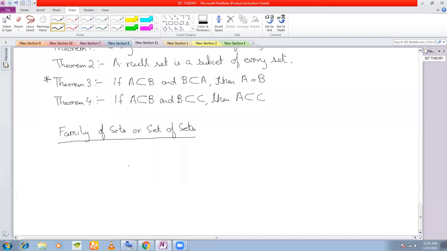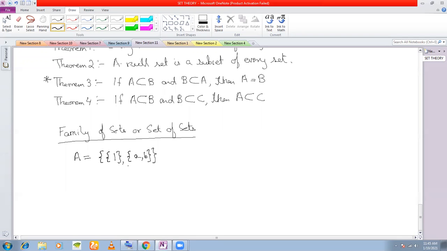What do you mean by family of sets or set of sets? Family of sets means sets containing sets. For example, you can have a set A, a family of sets A, or a set of sets A, like you can have the element 1 inside, you can have the element AB inside. This is a set of sets, or also called the family of sets.